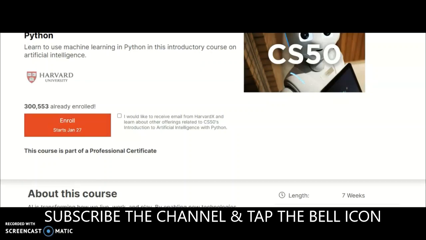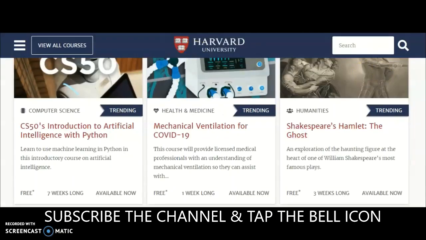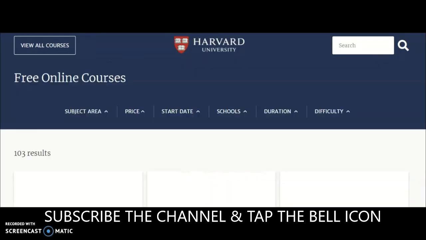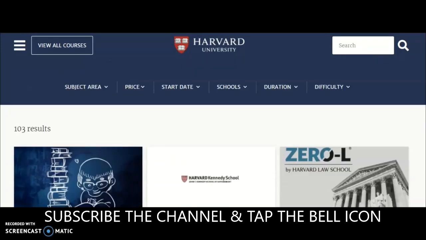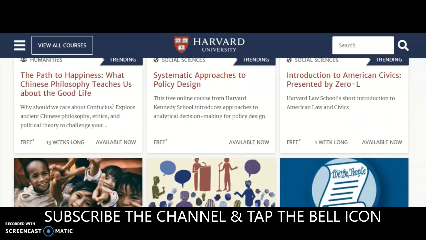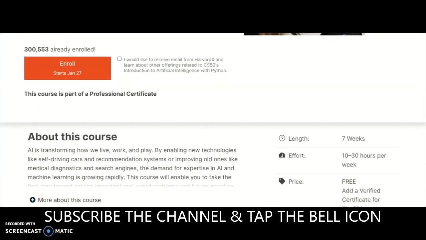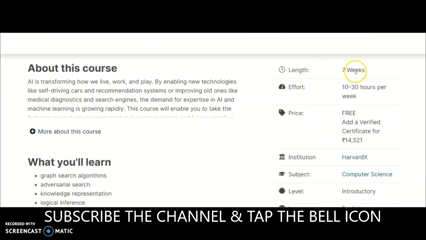Like that, whatever different online courses are there, you may check based upon your interested department or specialization. Just choose any one, check the details, and you may enroll. The length is 7 weeks. It is a 7 week online course. Just think how much knowledge you will get free of cost, at 10 to 30 hours per week. The price is free.